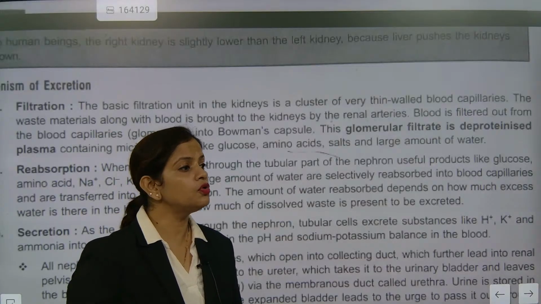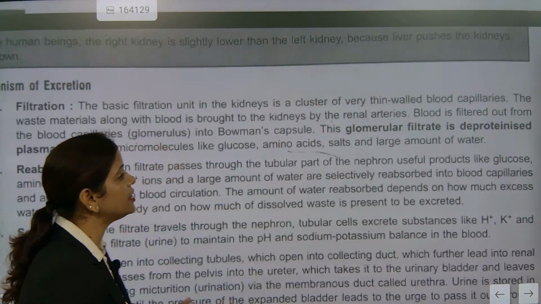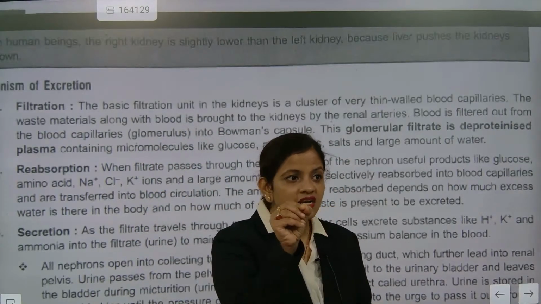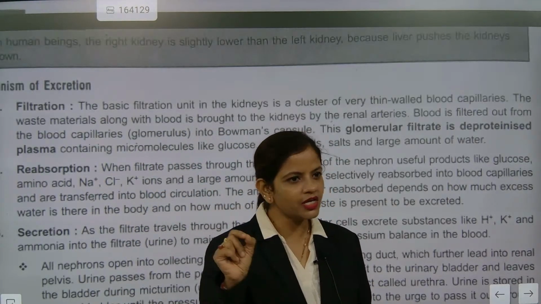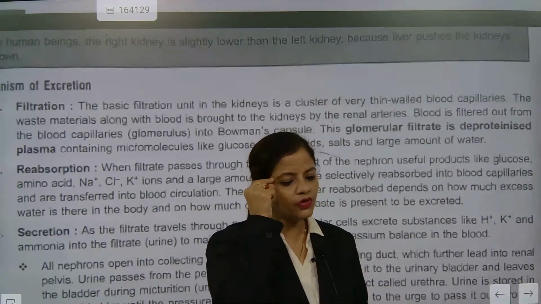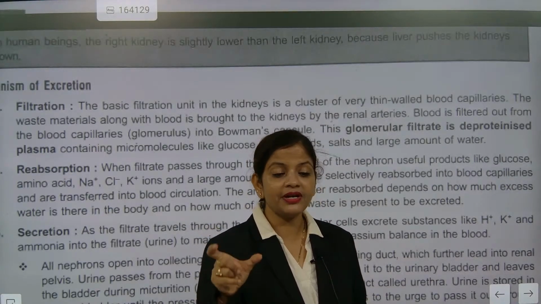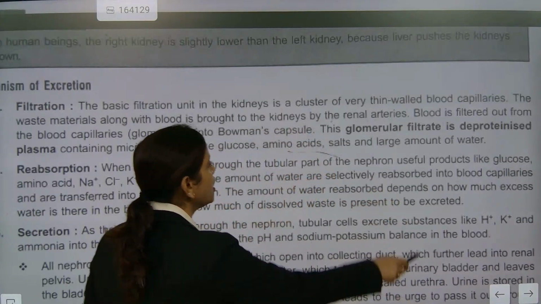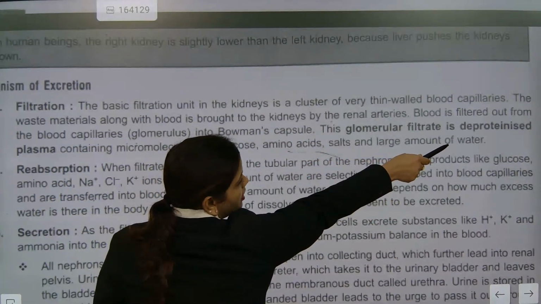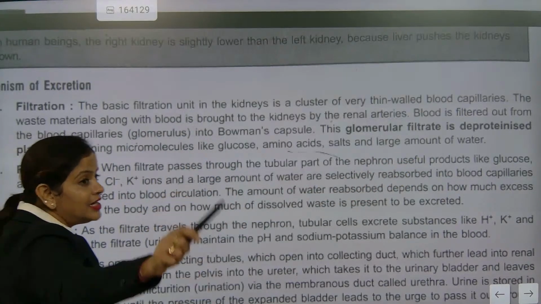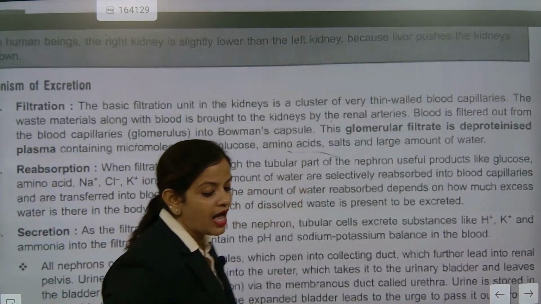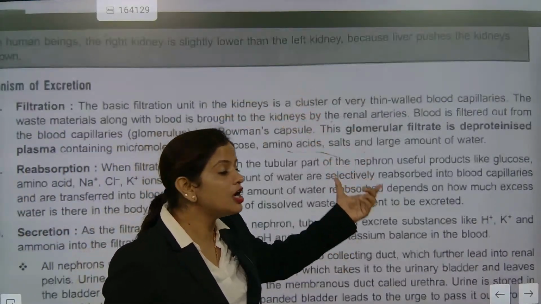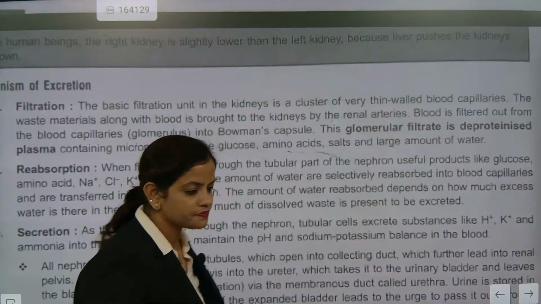Understood, Sanjay? So look here, deproteinization of what, beta? Read the most important words, and when you are writing, underline them with a pencil, so that the teacher checking your paper will think this person knows it much better. Underline the most important highlighting words. Glomerular filtrate is what? Deproteinized plasma. And deproteinized plasma is what? Glucose, amino acid, salt, and a large amount of water.